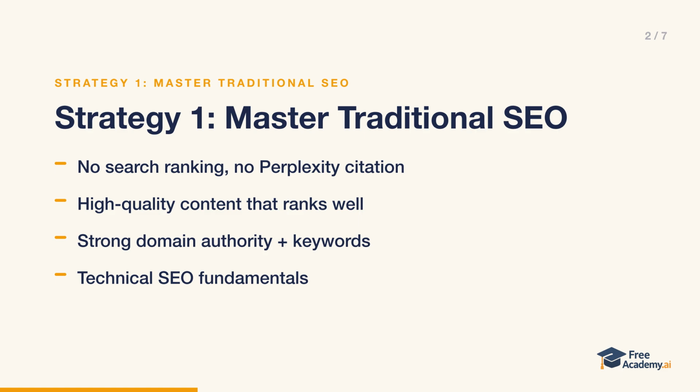Think of it this way: everything you've already learned about ranking in classic search engines becomes the entry ticket to AI search. Perplexity's retrieval step pulls from the same web results you're already competing in, so a page that's invisible to search engines is invisible to Perplexity too. Get the fundamentals right first, and every other strategy in this lesson builds on that foundation.